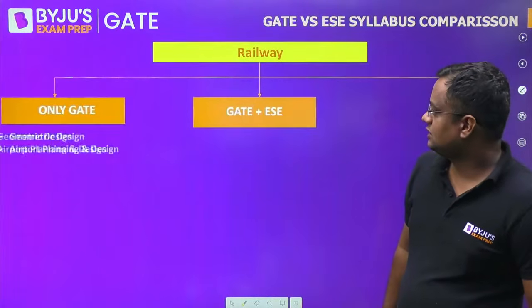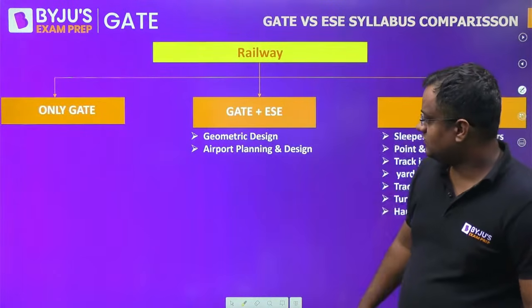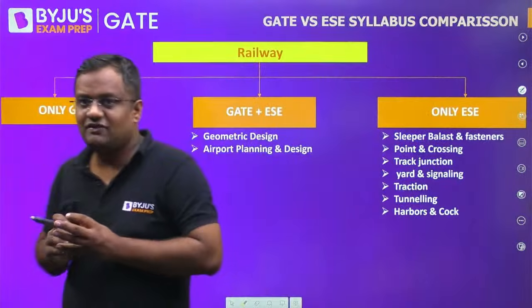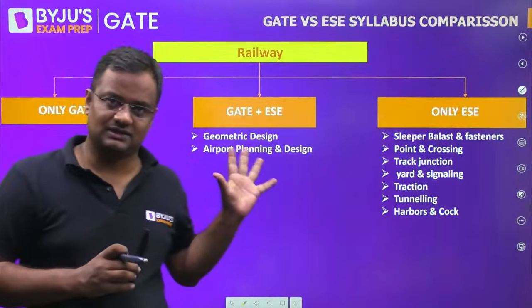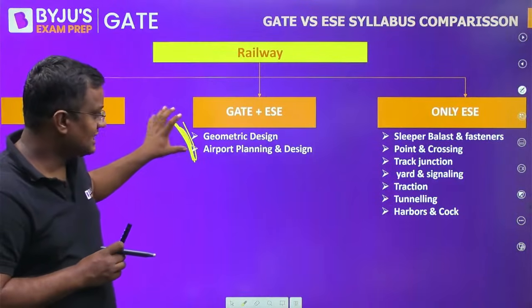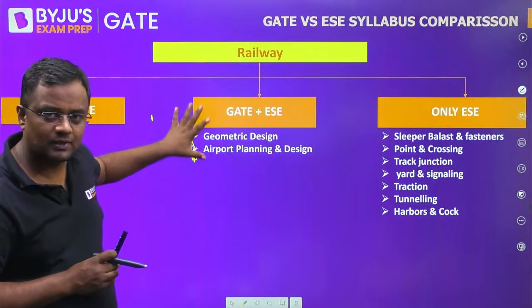For railway and airport, nothing which is only in GATE. For GATE and ESE, so railway is also like RCC, na. Railway has a huge difference in the syllabus of GATE and ESE. In GATE, it is geometric design and airport planning. I am considering railway and airport both.